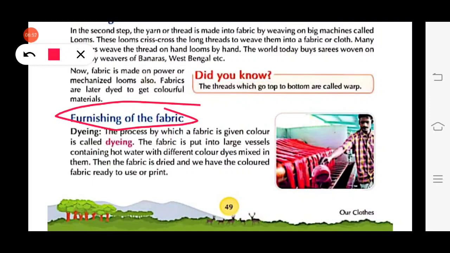Then the fabric is ready for different types of beautiful prints or patterns. This process can be done in various ways. Then the fabric goes for the finishing step. At this stage, a special treatment is given to the fabric, which makes it waterproof, wrinkle-free, and stops it from shrinking. What is a wrinkle? Wrinkle means to form small lines or folds on the fiber. And what is shrinking? Shrinking means becoming smaller.